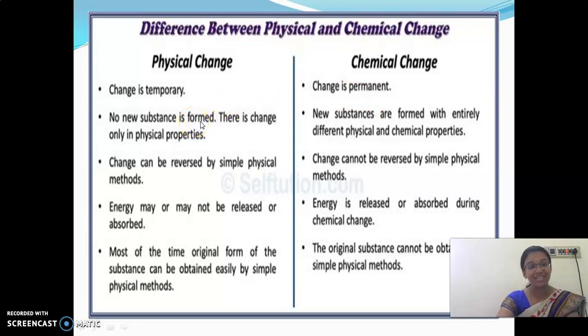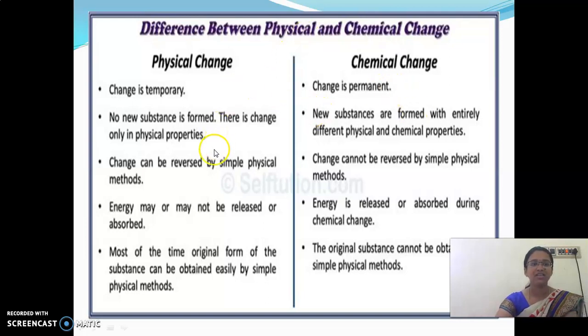No new substance is formed in physical change. There is a change only in the physical properties of the material. In chemical change, a new substance is formed with entirely different physical and chemical properties, not the same as the parent one.